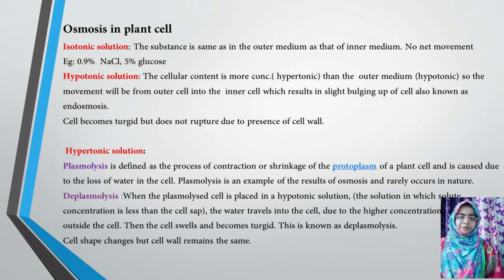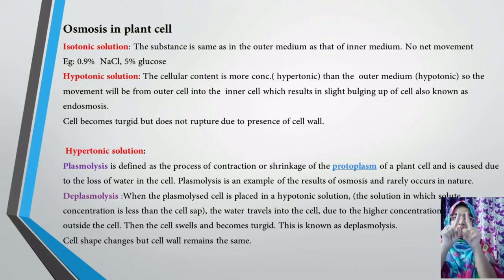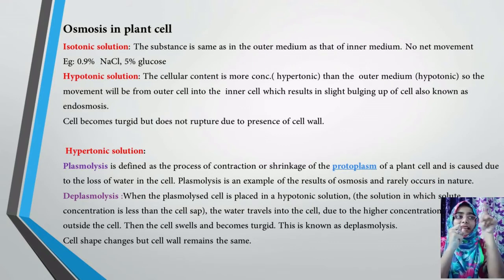Here what happens? We all know that a plant cell consists of a vacuole. Yes or no? So in a plant cell there is a vacuole and some cell organelles are present. Whenever the hypertonic solution is applied, or you can say whenever the cell gets shrunk, the complete cell wall will not shrink.